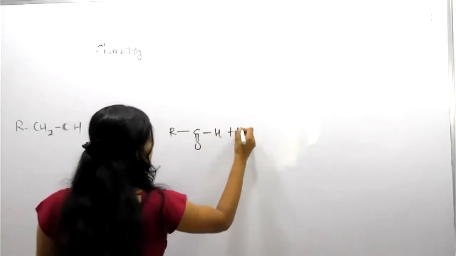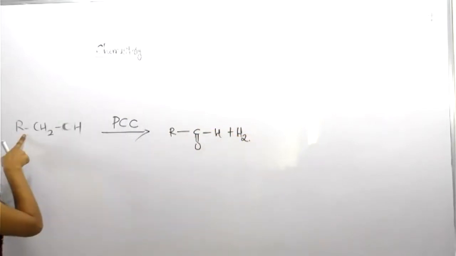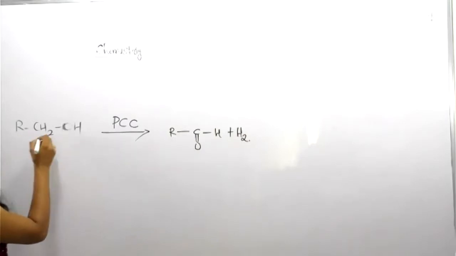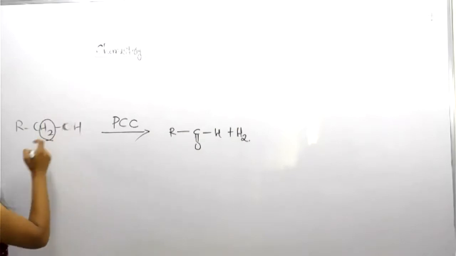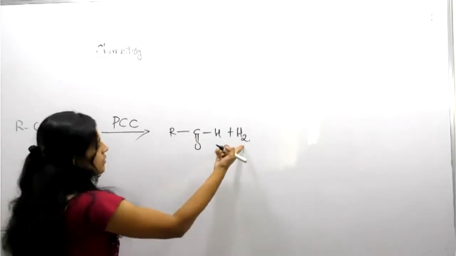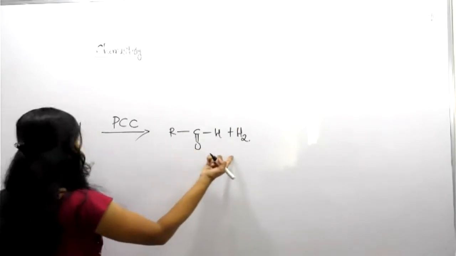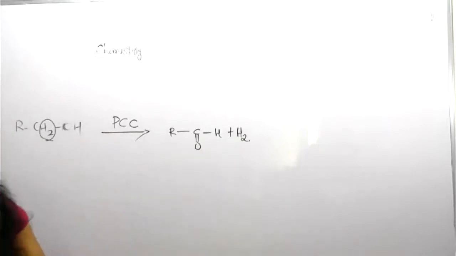So R, C double bond O, H. Here hydrogen is removed, friends. Look, R is there, this CH2 loses its hydrogens, so C double bond O, H is remaining. So hydrogen is removed, and aldehyde is formed. So this kind of question you can expect.